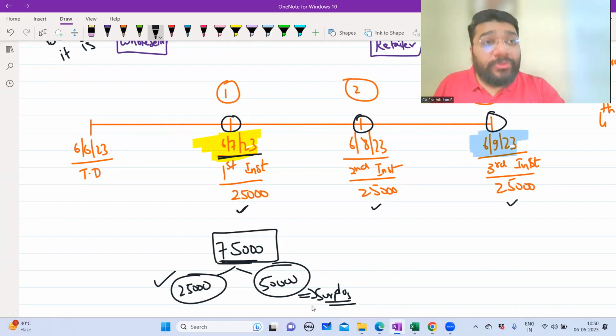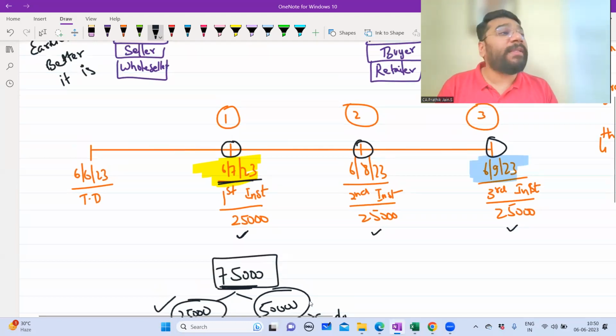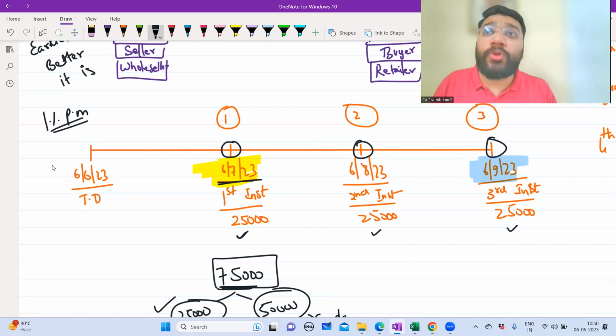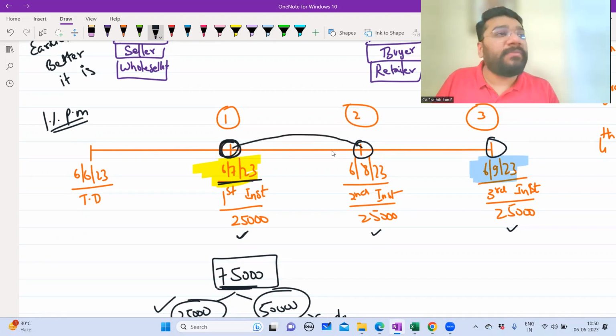Yes, sir. Now, this surplus money, guys, if the seller is having 50,000 in his hand, what will he do? He will not keep the money idle. He will invest this 50,000 rupees somewhere to earn some return. Let's suppose the return the seller is going to earn is 1% per month. He will deposit that somewhere in a fixed deposit or bank. How much? 50,000 rupees.